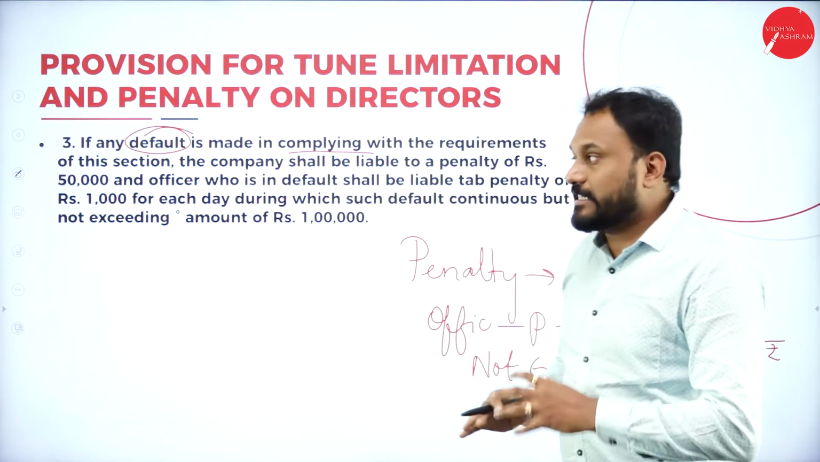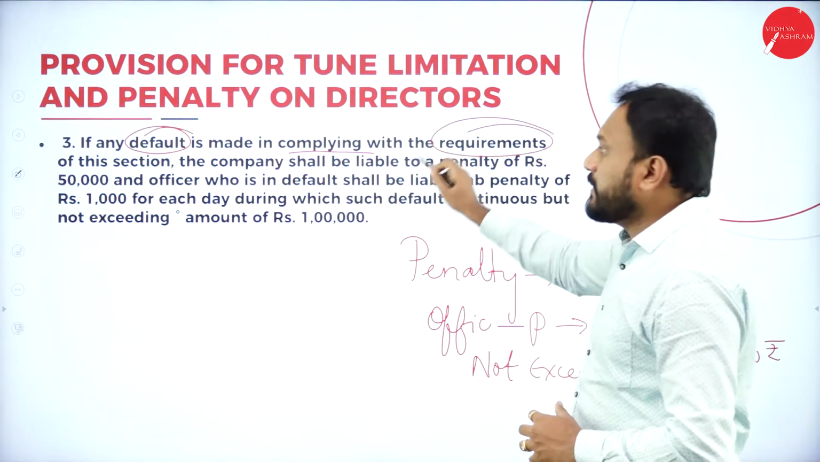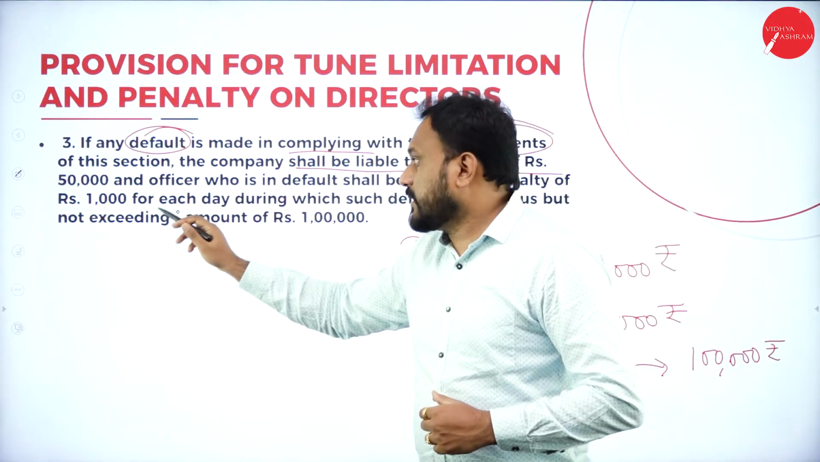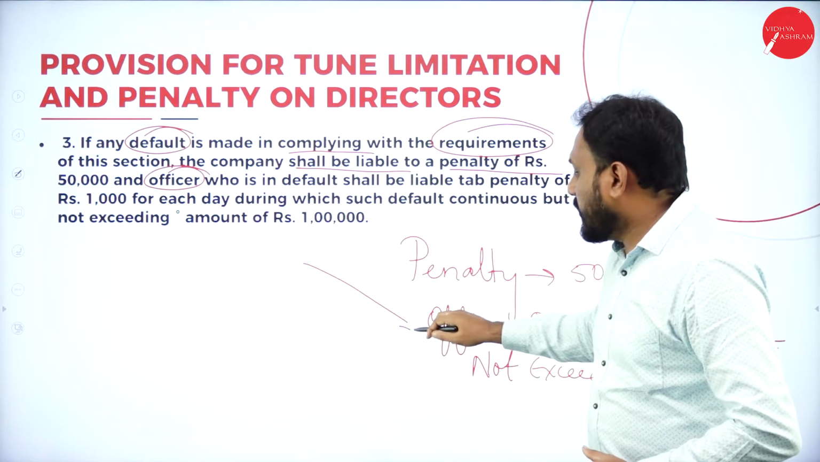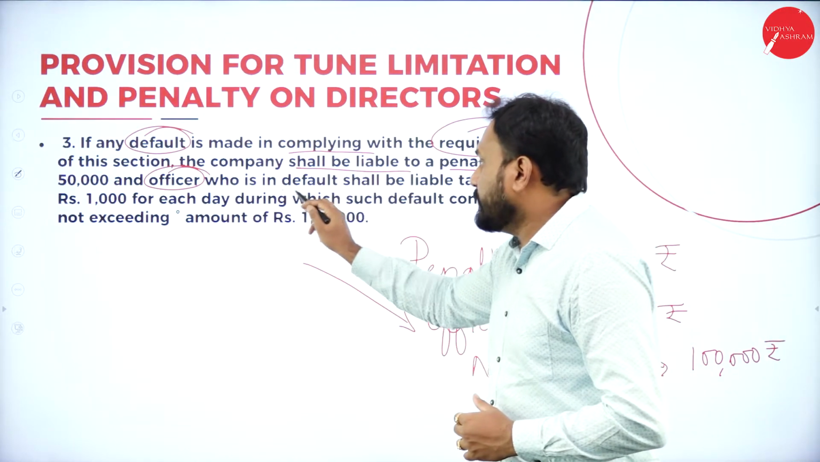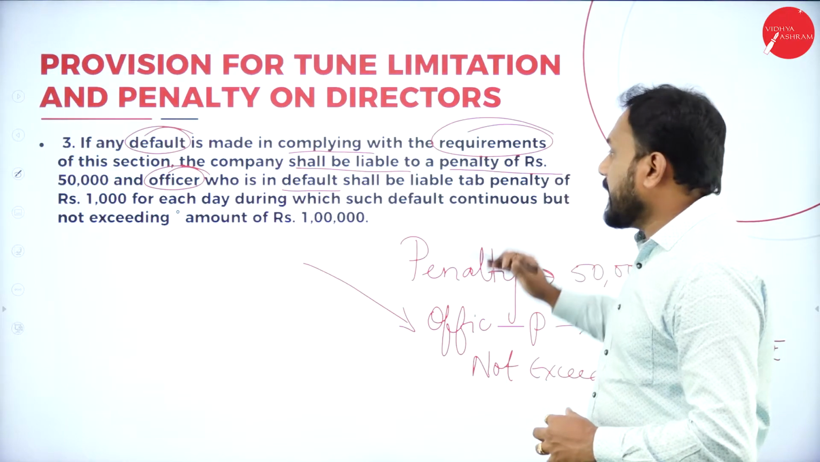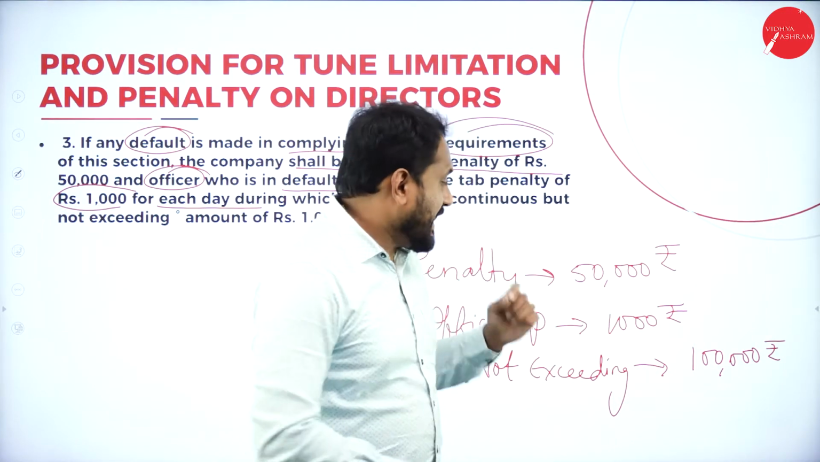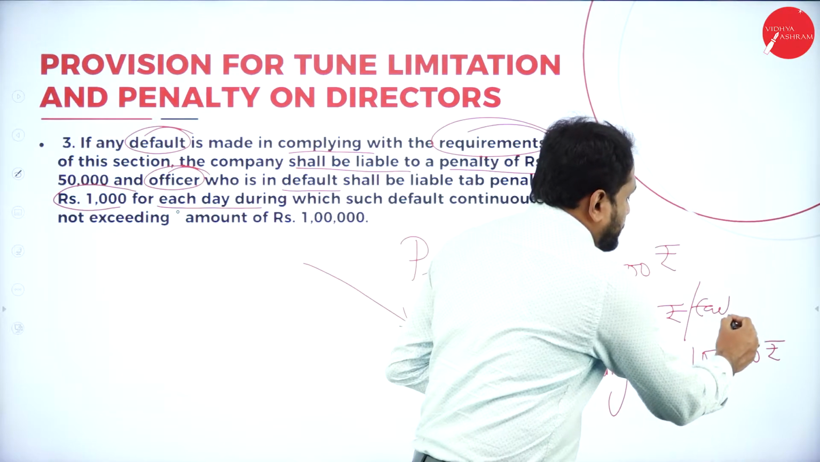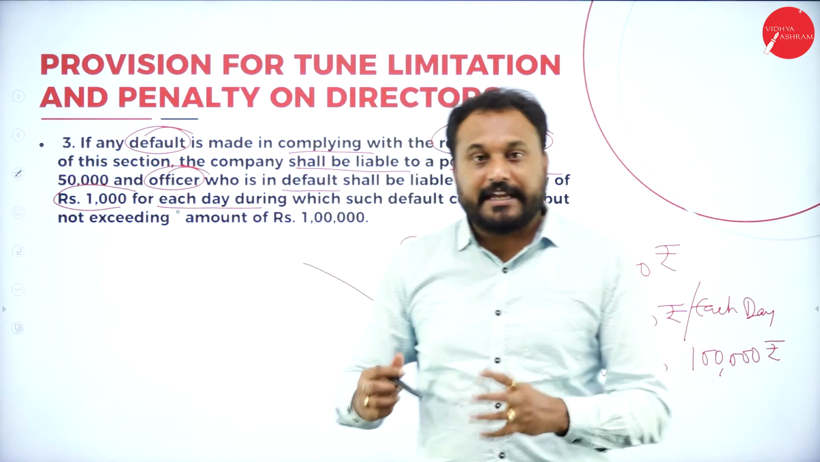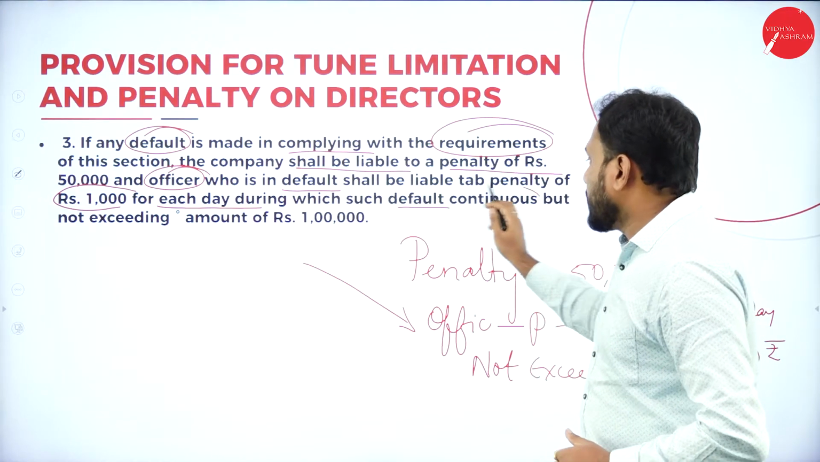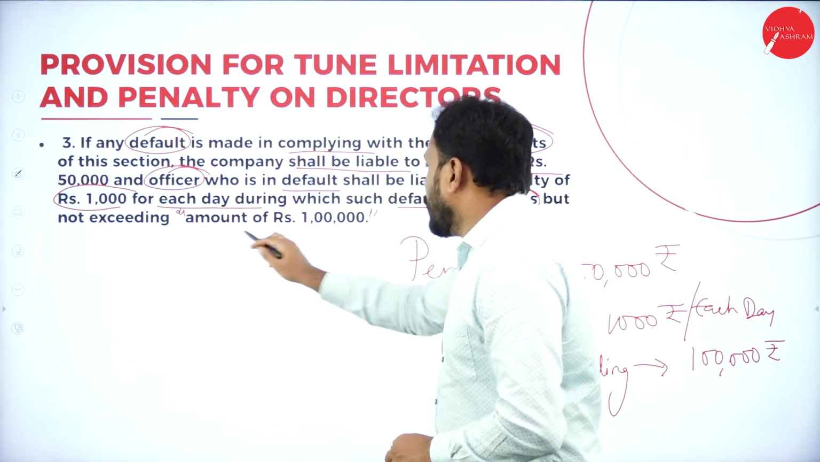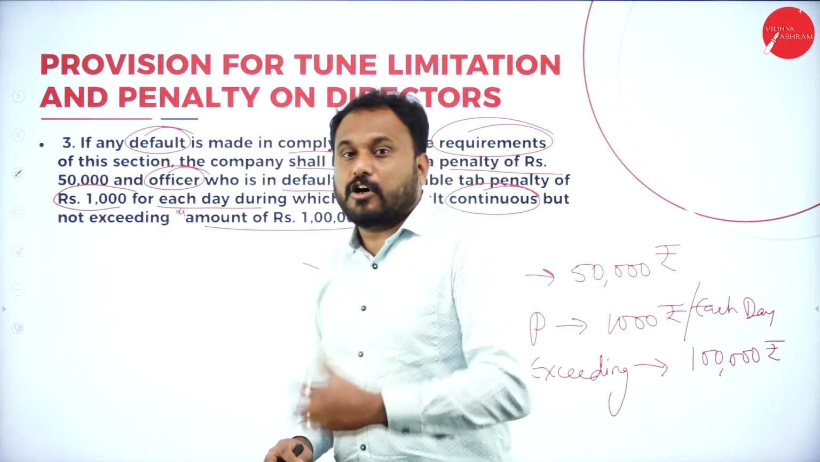So if any default is made in complying with the requirements of this section, the company shall be liable to a penalty of rupees 50,000, and the officer who is in default shall be liable to a penalty of rupees 1,000 for each day, that is every day, during which such default continues, but not exceeding 1 lakh rupees. So this is what the law goes with.